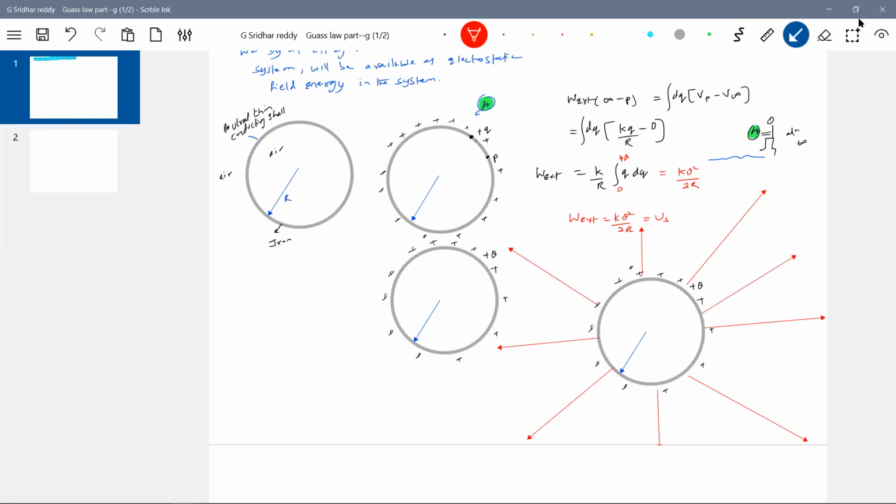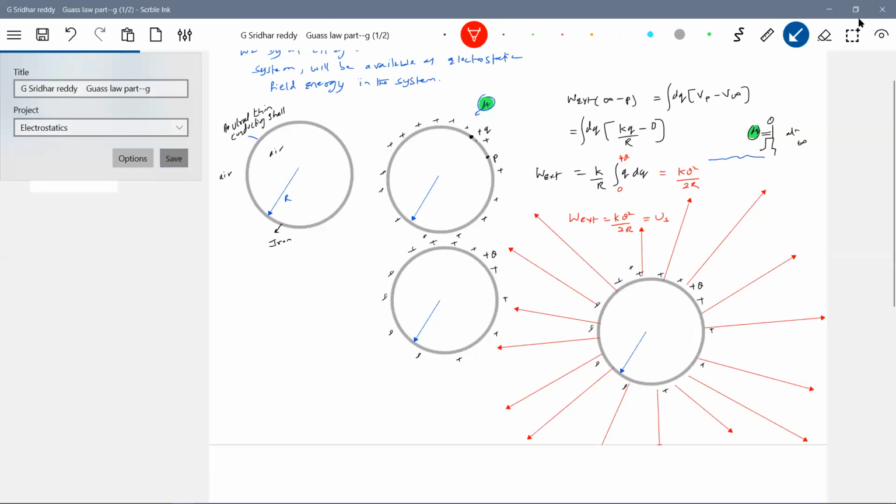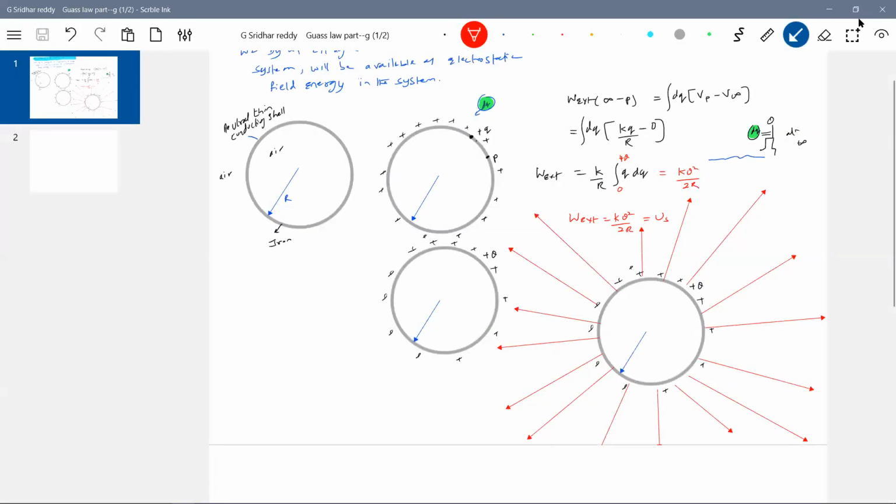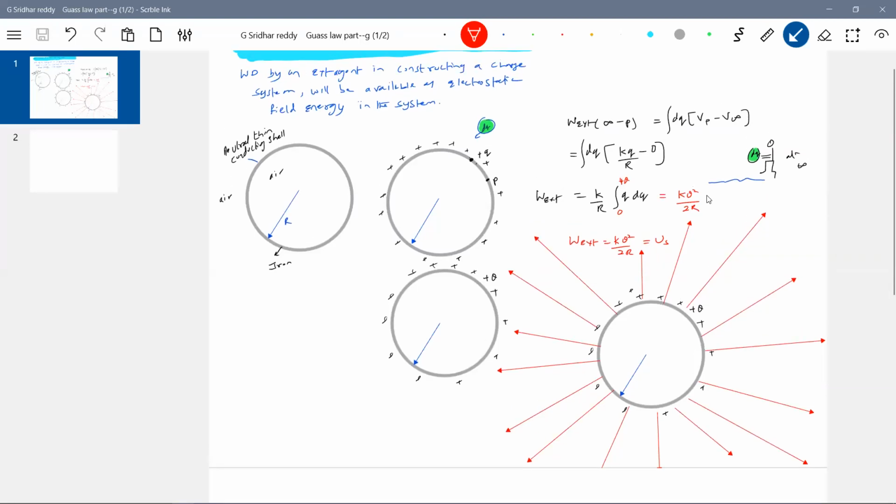No, it will be there only from the surface of the shell outward. Till where will it be spread? It will be spread till infinity. So the electrostatic field energy will be present from the surface to infinity of a conducting shell. Able to understand this one? I think you have to remember this formula, very important, kQ square by 2R.